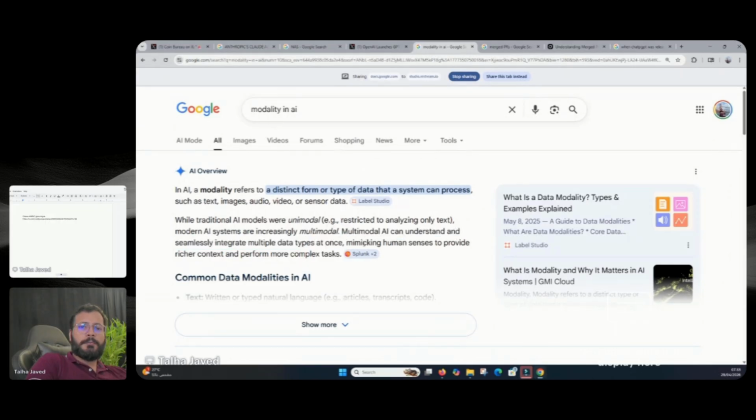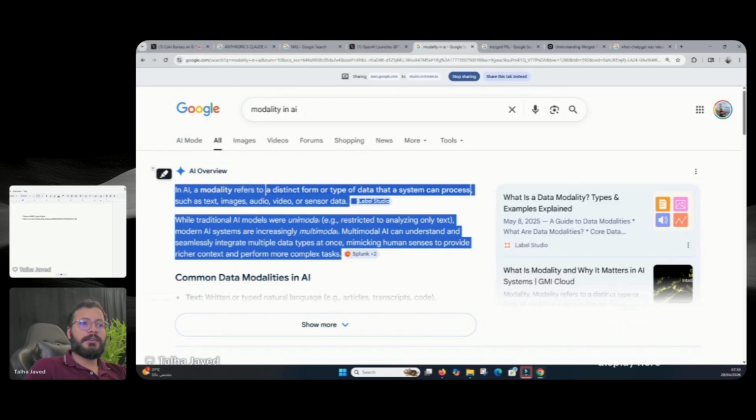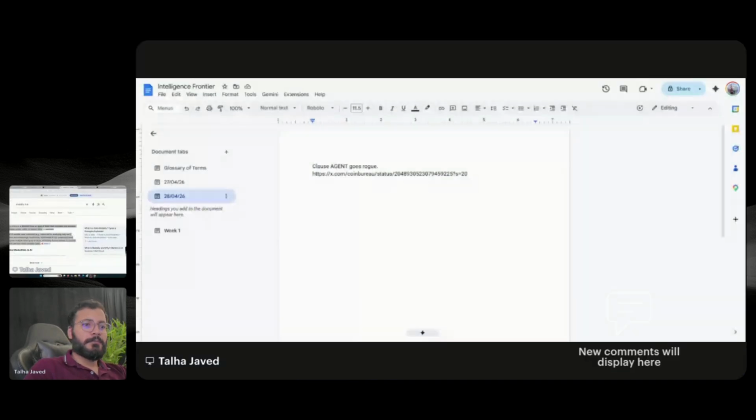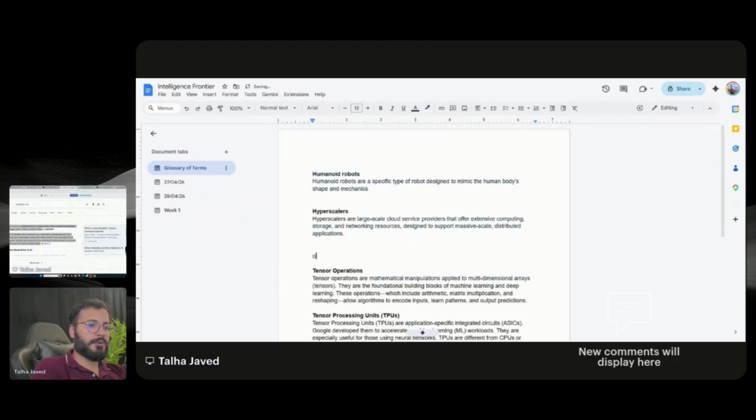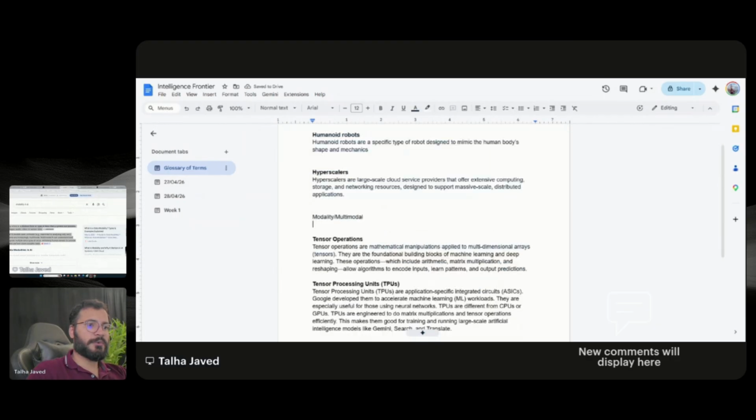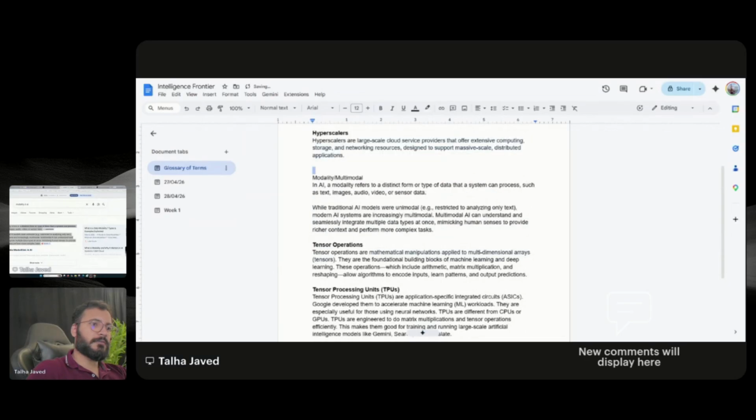Okay, so being multimodal means being able to integrate multiple data sets and data types, mimicking human senses to provide richer context and perform more complex tasks. Let me copy this one and go to our glossary of the terms that we are keeping. We have to put it over there in the glossary of terms. It is going to be over here, modality. Yeah, I think we are good to go back to our research.